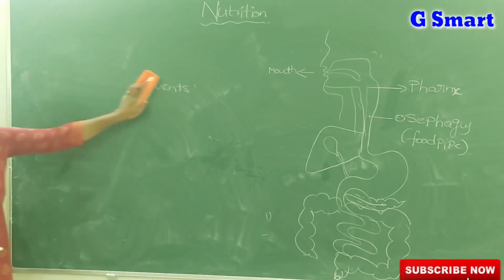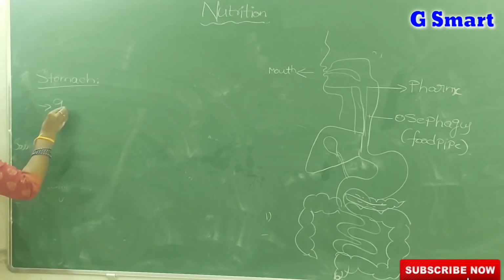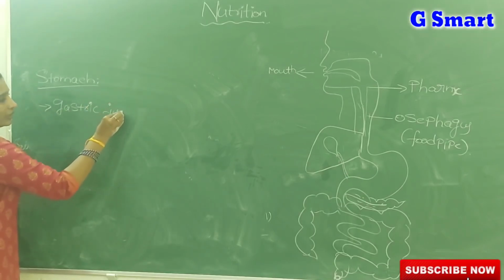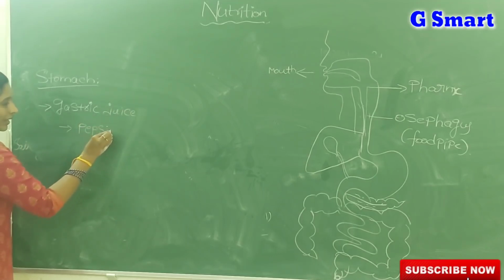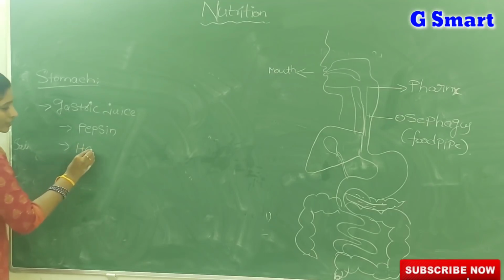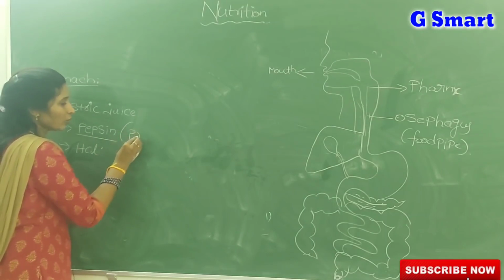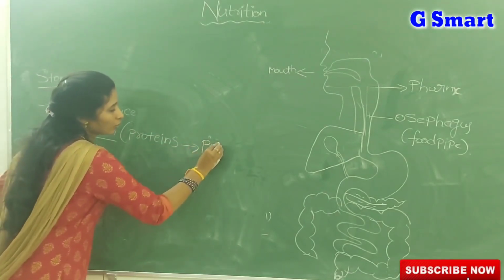Okay? Coming to the stomach. The stomach is a bag-like structure, and in it a juice is secreted by the walls of the stomach, known as gastric juice. In the gastric juice, an enzyme known as pepsin and HCl are both present. Coming to pepsin, it acts on the proteins, meaning it helps to digest the proteins into peptones.